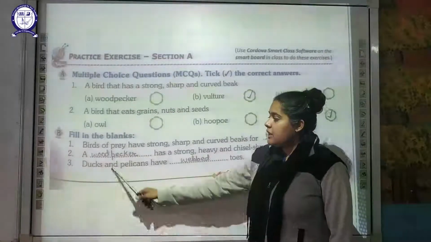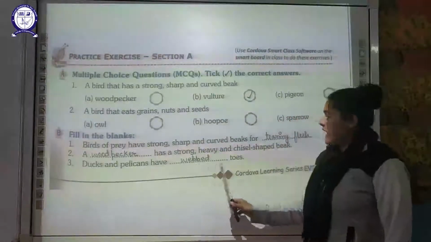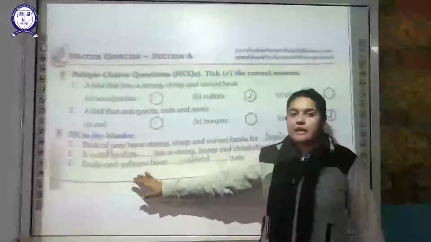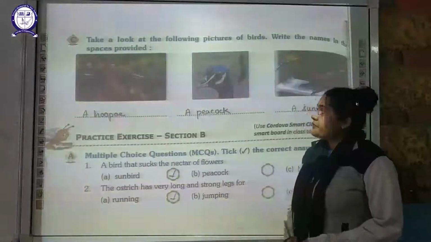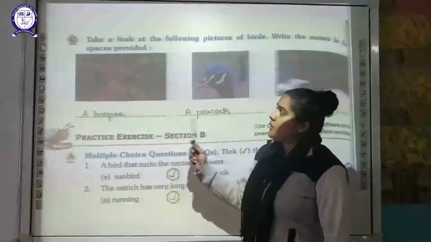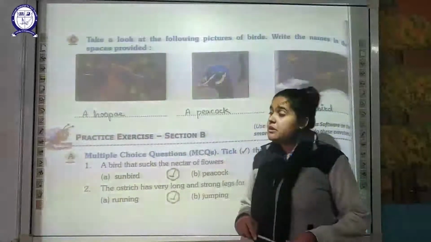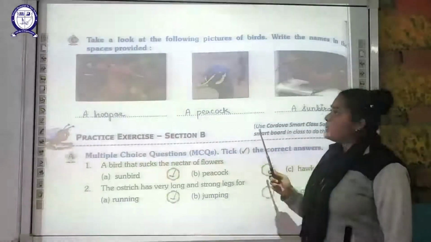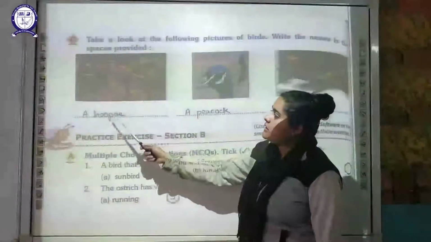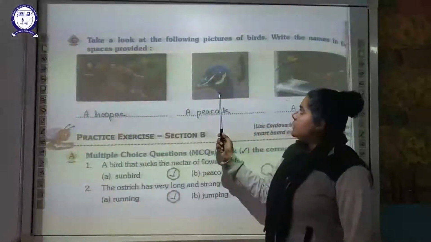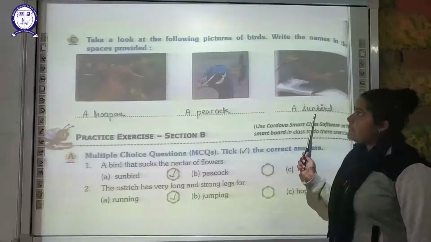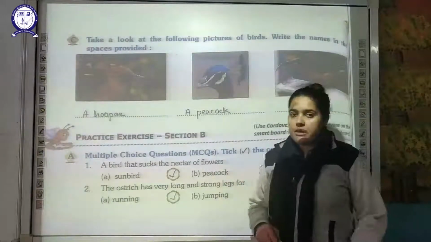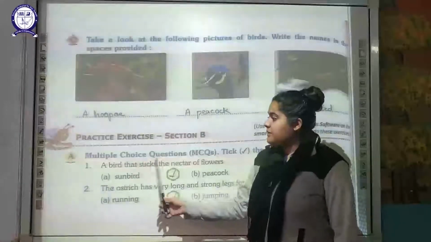The next is ducks and pelicans have dash toes. Generally the ducks and pelicans are aquatic birds and they have webbed toes. The next over here, you have to look at the diagram and name the bird which is given. The first one, as you can see here, is a hoopoe bird. The next one is the peacock. The next is the sunbird.